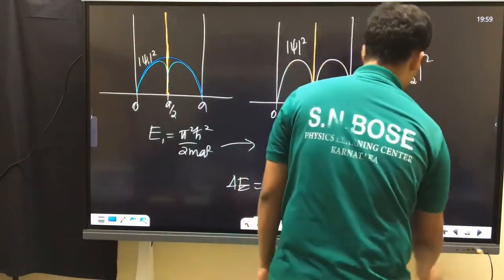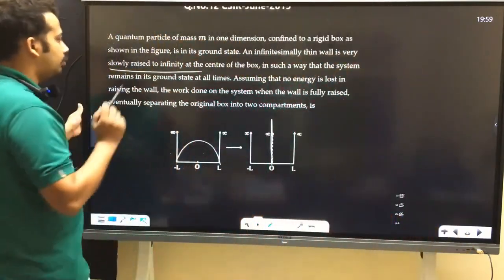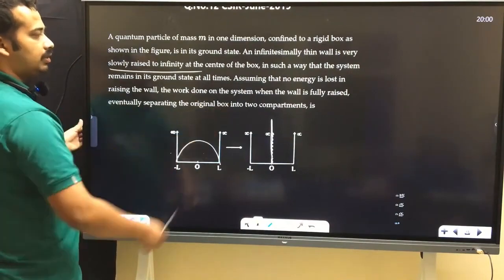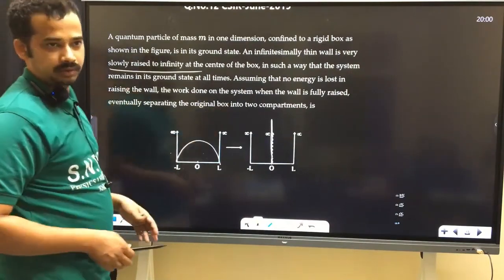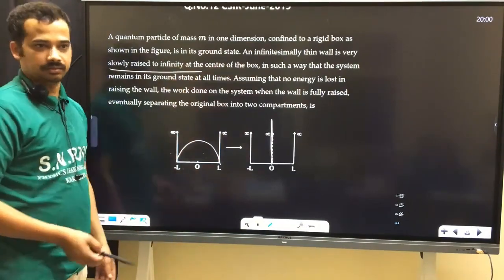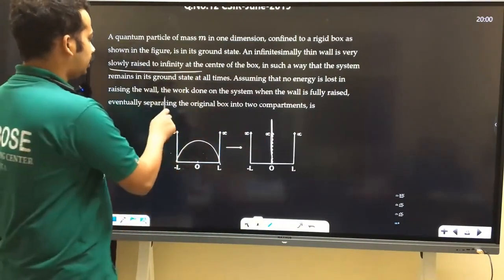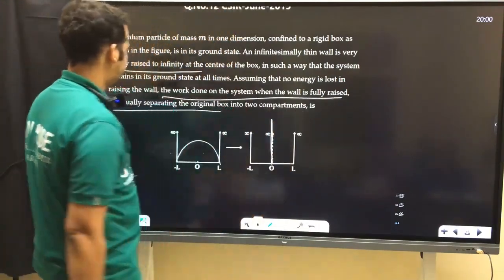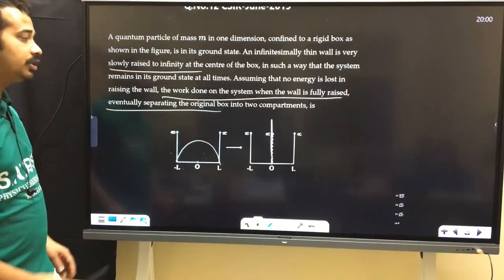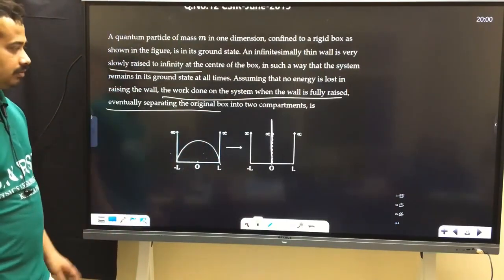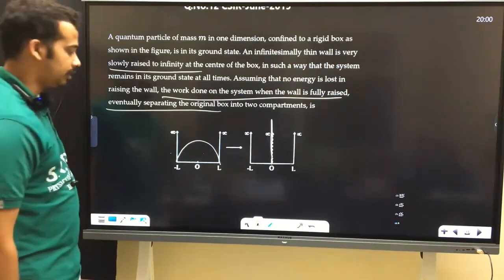It is raised so slowly that it remains in the ground state at all times, assuming that no energy is lost in raising the wall. Whatever energy you spend is there in the system. Then the work done on the system when the wall is fully raised to infinity, eventually separating the original box into two compartments. You are trying to break the box into two compartments. Am I right?